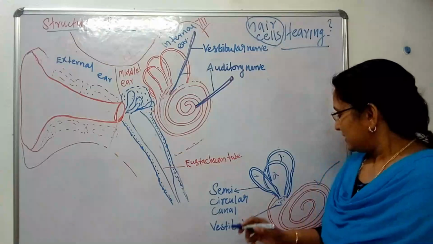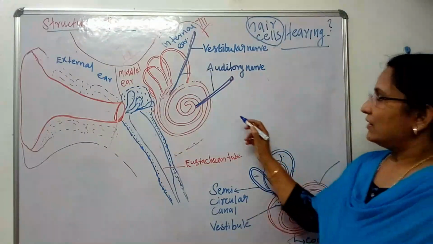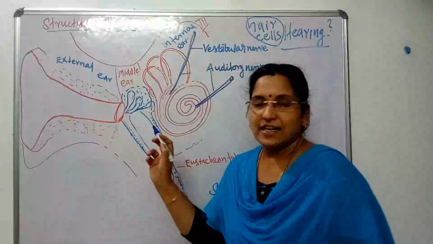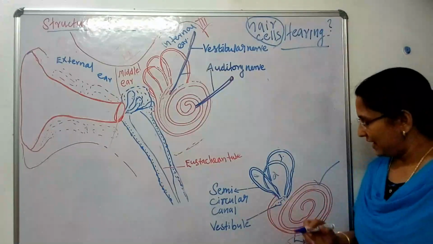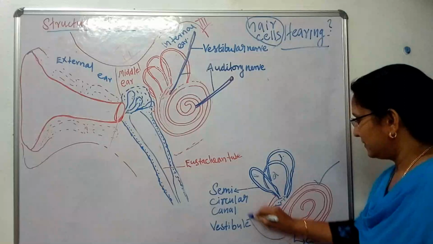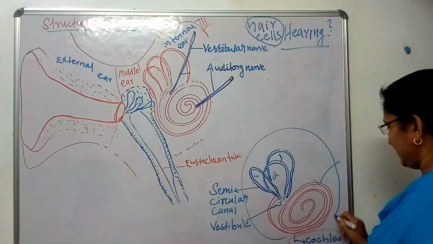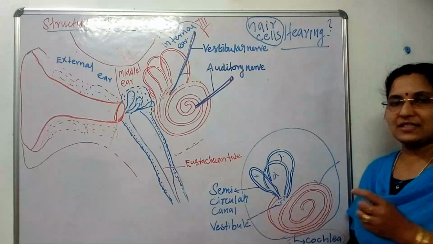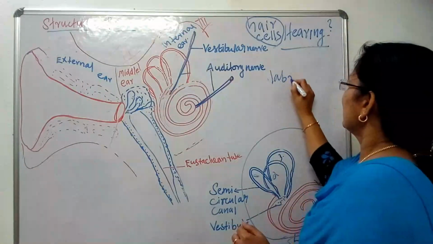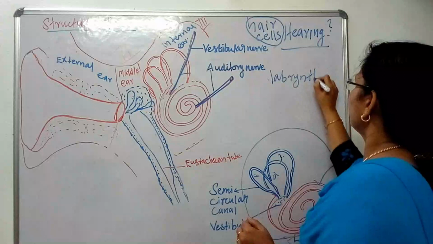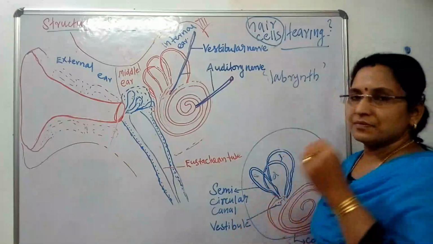Okay children, see, while talking about the internal ear, it is present inside the labyrinth. So what is a labyrinth? Do you know the meaning of the word labyrinth?